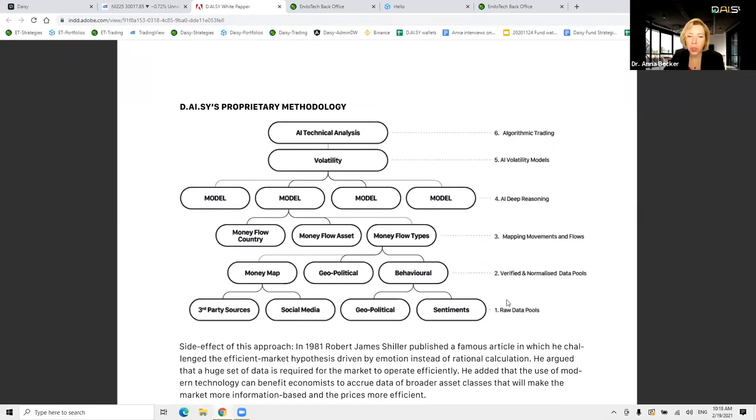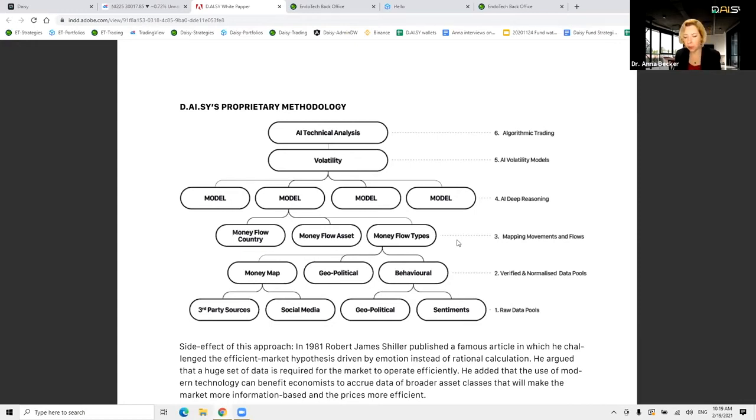So again, we start with the static data, right? We're going to the information of how we will move this information to the dynamic information. Then we're working on the AI systems that can now take all the different types of flows of the money, and help them to be modeled. Now, the main story of the DAISY is how we model our world into something that we can use later, right?